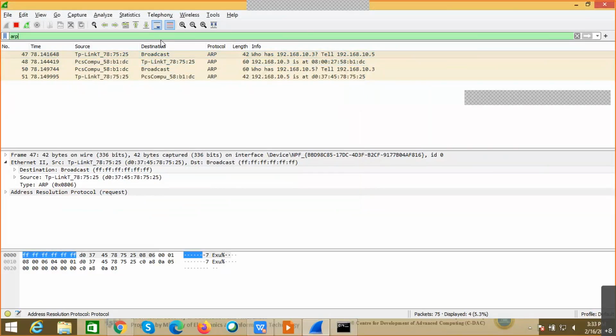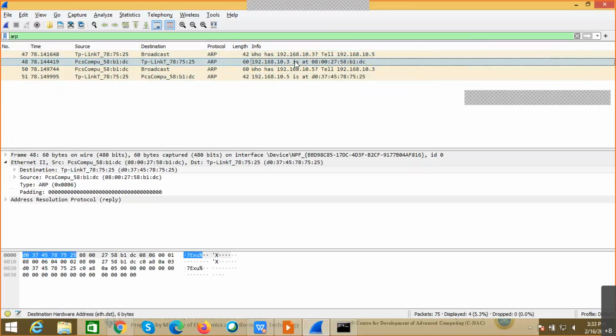Now I have made this entry with ARP, and we can see I have captured these packets. As we have discussed for ARP, the first initial packet, because I don't know where this 10.3 is located on the network. Oh, I'm sorry, actually 10.5 is my system's IP address. So from 10.5 I am trying to start a communication with 10.3, but I don't know where this 10.3 is located. My intention is to get the MAC address, or the exact physical location, of the machine connected to 10.3.